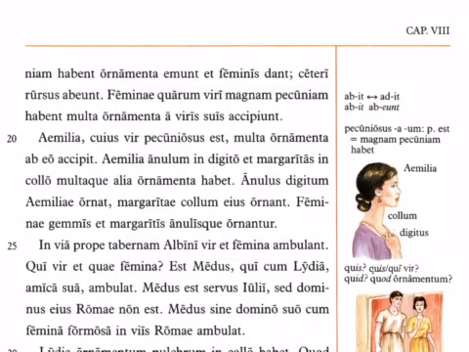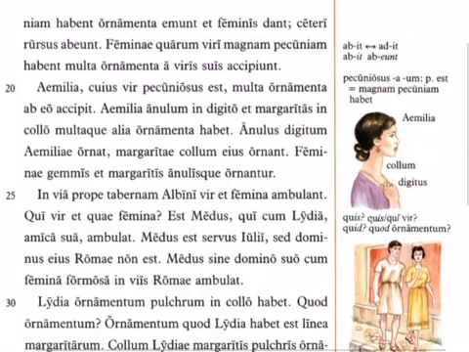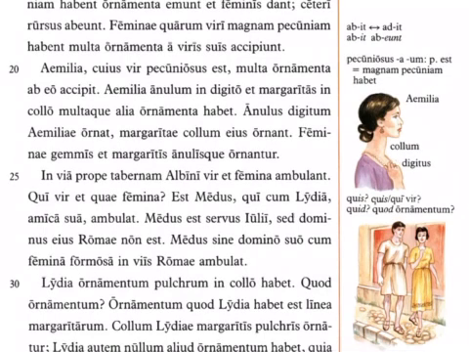Feminae quarum viri magnam pecuniam habent, the women whose men have the big money, multa ornamenta a viris suis accipiunt, receive many pieces of jewelry from their men, their husbands, if you wish. Again, vir can mean man or husband. Could be either here.